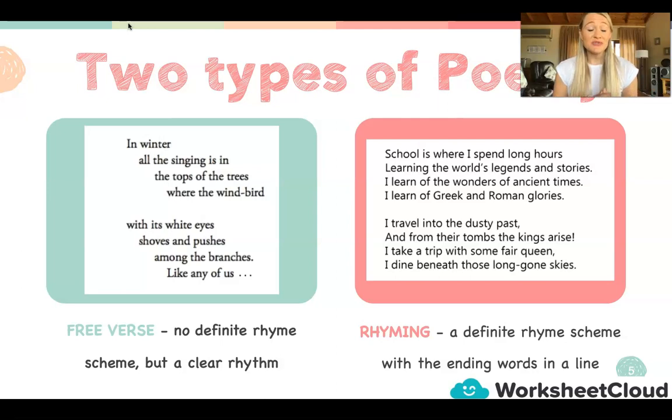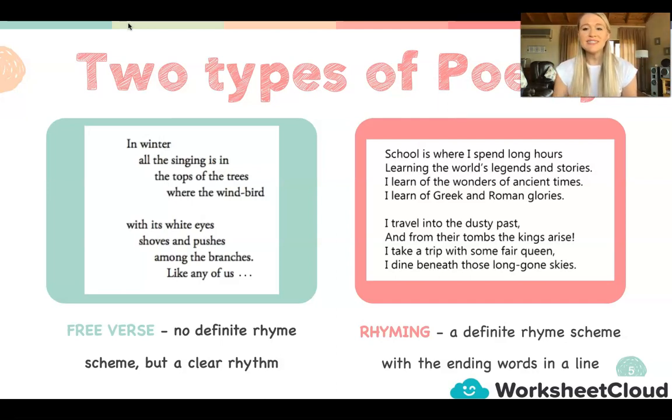How beautiful. Short, sweet, and it doesn't rhyme. And so because it doesn't rhyme, we say it is a free verse poem. It has no definite rhyme scheme, but there's a clear rhythm. Don't you like the way that the poet has used such beautiful language to describe the actual tree? I love it.